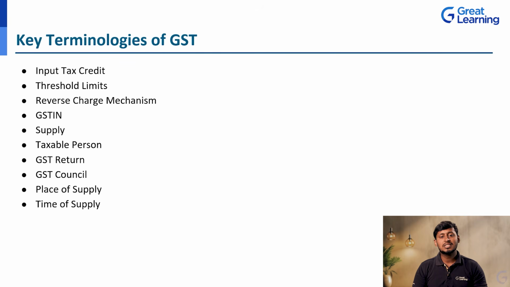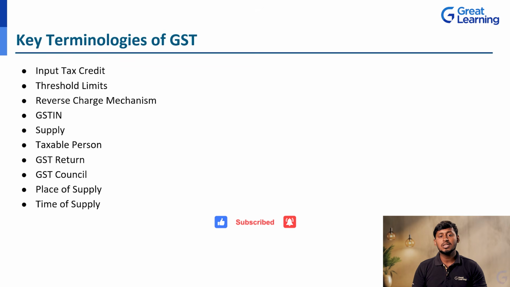Next, we are going to discuss the key terminologies in GST. So what are the key terms we are going to use in GST? First one, the input tax credit, or we call it ITC. ITC is like, in general, in income tax, we pay tax, correct? And in a salaried company, they cut the TDS, correct? After paying the tax, whatever extra money we have paid to the government, we take a refund, correct? That is in the income tax.